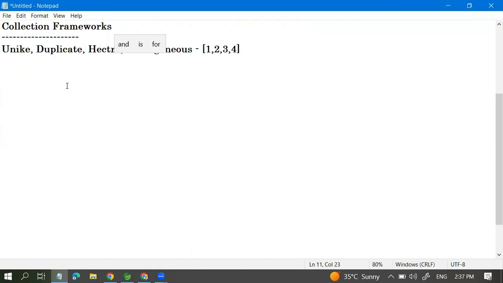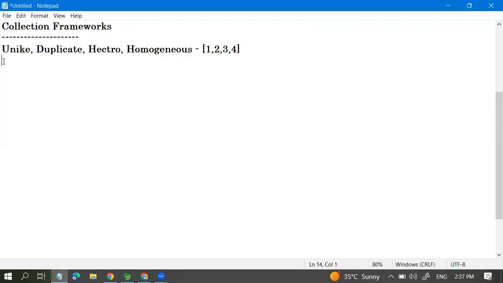So the collection framework will provide some special classes which are able to store data. The collection framework stores our data in a better way and provides the flexibility to operate on that data very easily.